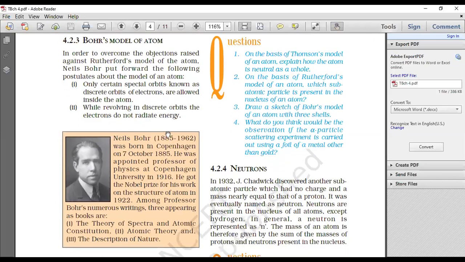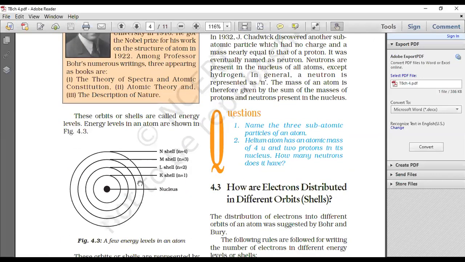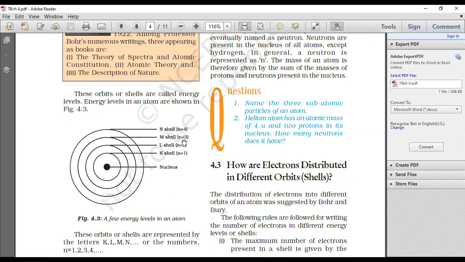While revolving in the discrete orbits, the electrons do not radiate energy. That is why he gave them letters: K, L, M, N. K shell is n equal to 1, L is n equal to 2, M is n equal to 3, and N is n equal to 4.